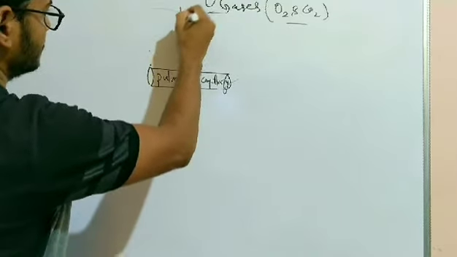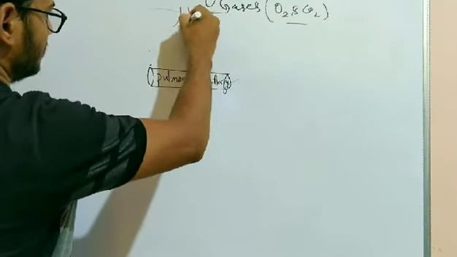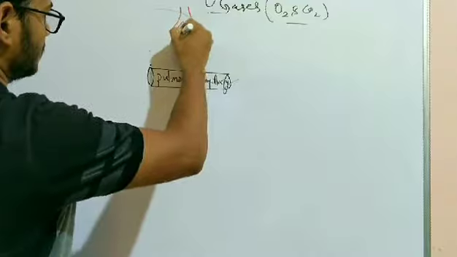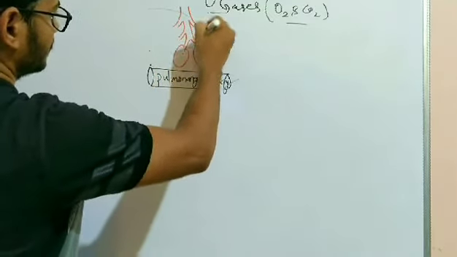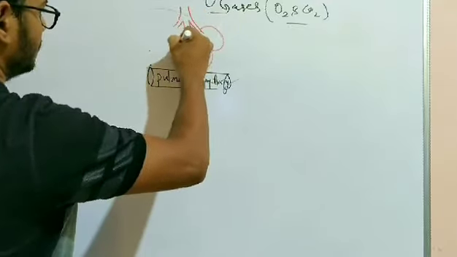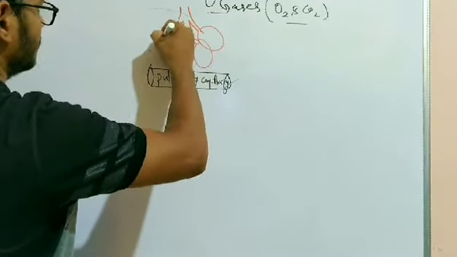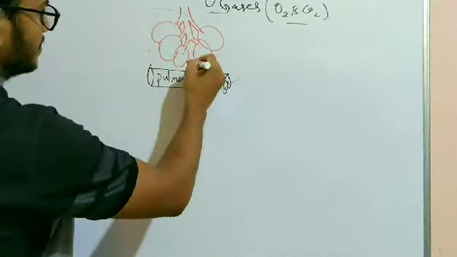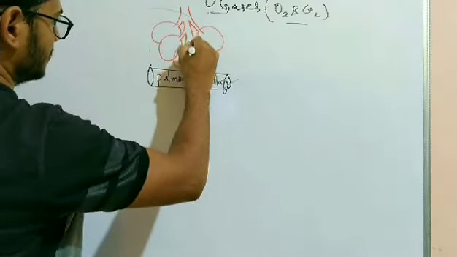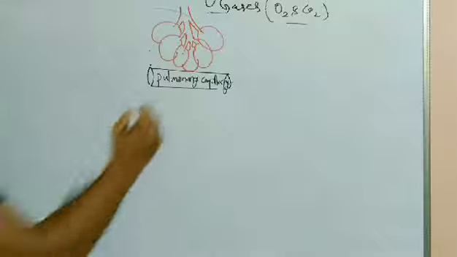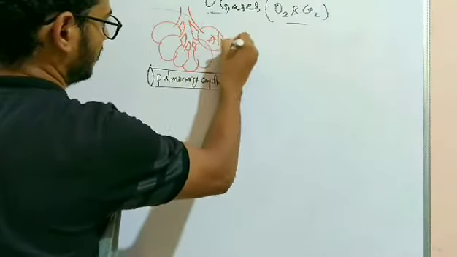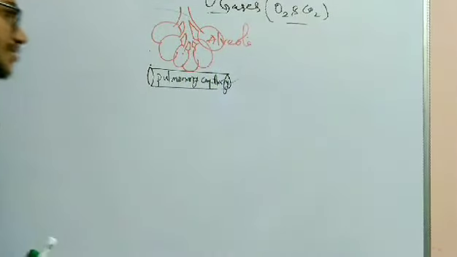So let's consider this as the alveoli. These are the air sacs or the alveolar sacs present in the lungs. These are nothing but our alveoli or the air sacs of the lung.